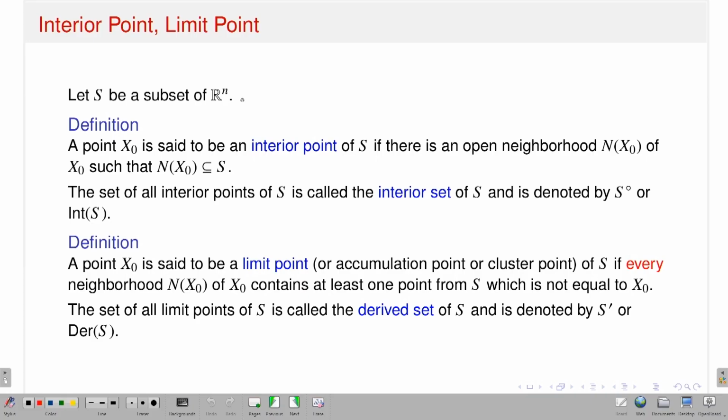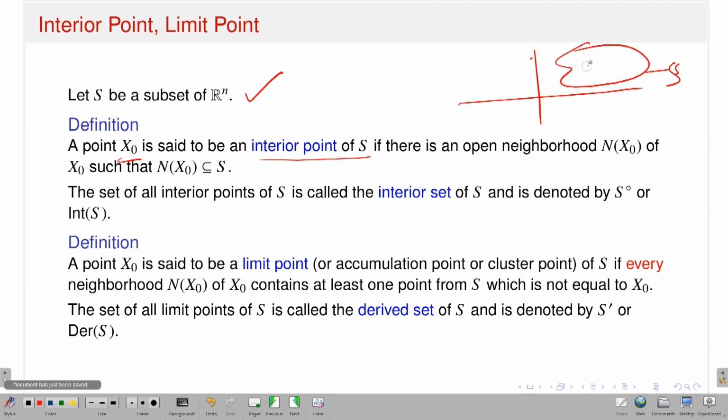Okay, so what I am doing, let S be a subset of Rn. A point x0 is said to be an interior point of S. So I have a set S. Let me just draw in R2. Suppose this is my set S. Take a point x0. I am saying that it is an interior point of the set S if there is an open neighborhood of x0 which is fully contained in that set.